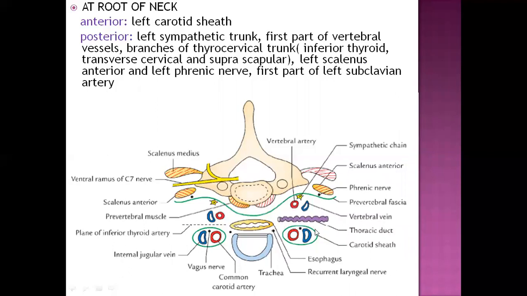And from the knowledge of head and neck, if you remember, we had the carotid sheath. Now let us see what are the structures in it. So this is the thoracic duct, and anteriorly it is related to the left carotid sheath. Posteriorly, it is related to left sympathetic trunk, first part of the vertebral artery, branches of the thyrocervical trunk. That is inferior thyroid artery, transverse cervical, and suprascapular vessels. Then left scalenus anterior and left longus colli, first part of the left subclavian artery. So these are the relations we see in the root of the neck.